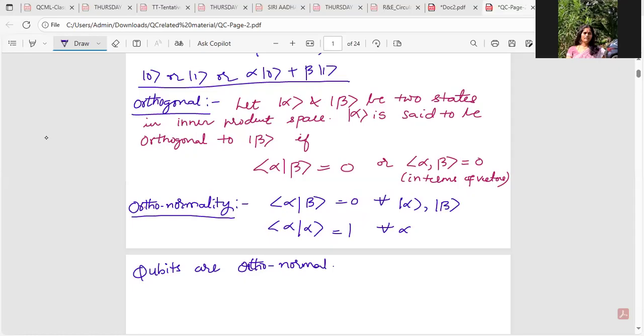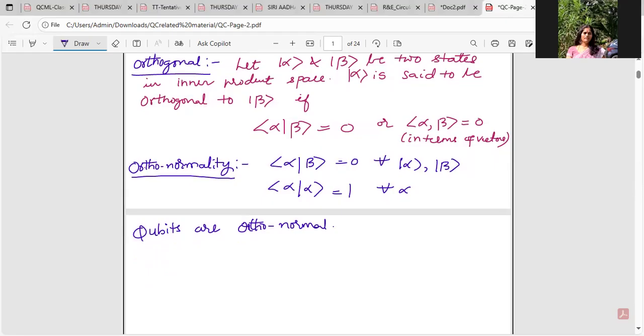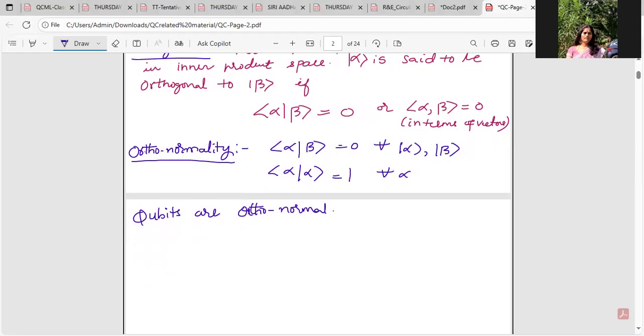Okay, so as we were discussing in the previous video, two states are said to be orthogonal if their inner product is zero. Of course, for orthonormality, if they are two different states, then their inner product is zero. If the inner product is between the same state, then the inner product would be one. So, as we have checked in the previous video, qubits are orthonormal.